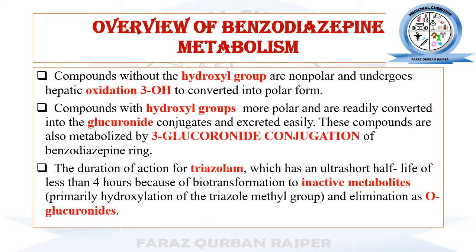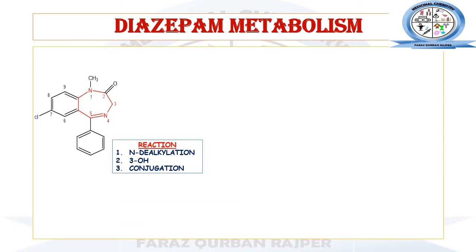Now we will learn in detail the reaction mechanism of each and every benzodiazepine. Diazepam metabolism. This is the chemical structure of diazepam. You may observe that the structure contains the methyl group at the first position. So when diazepam is being metabolized, it undergoes the phase 1 oxidation reaction.